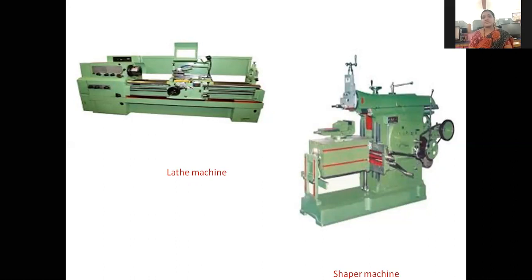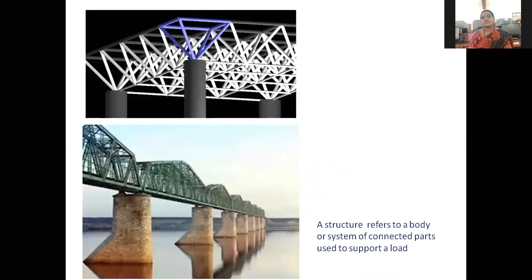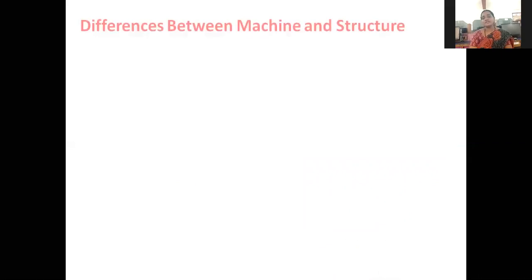Next we have structural images. What are the structural images? There are bridges. This is a roof structure. A bridge is one type of structure. These are the structural members. Now let us go to the difference between machine and structure. This is a bridge, one type of bridge. So what is the difference between machine and structure?